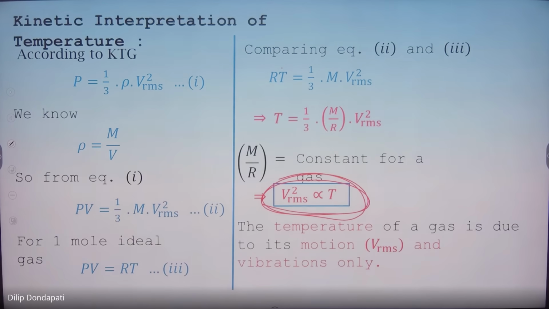So starting, we will define what temperature means: average kinetic energy of the molecules, means this only. Temperature depends only on the average kinetic energy of the molecules. The more the kinetic energy of the molecules, the more the temperature.